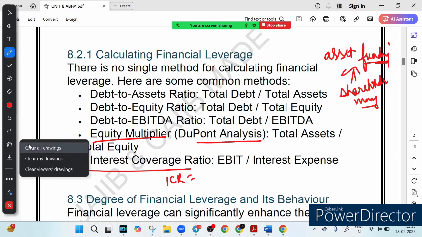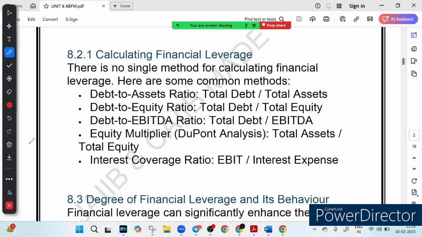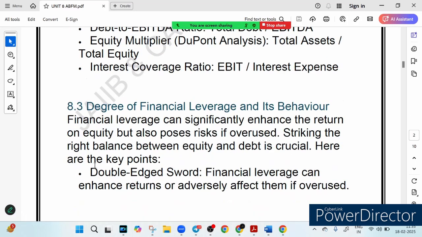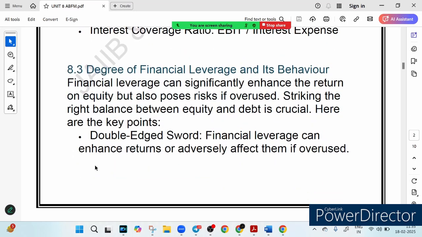Now then we have something called the degree of financial leverage. I have just told you that there are some common methods. There is no one size fits all solution, right? But there are some common methods which we can use to calculate financial leverage, and we have just gone through that. So friends, now let's talk about the degree of financial leverage.